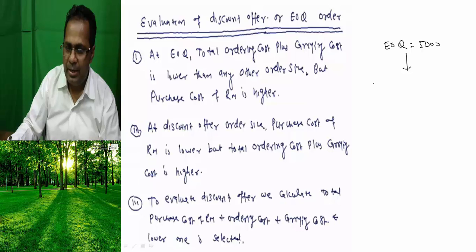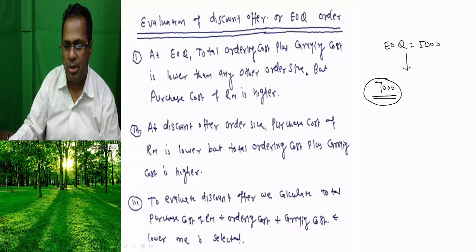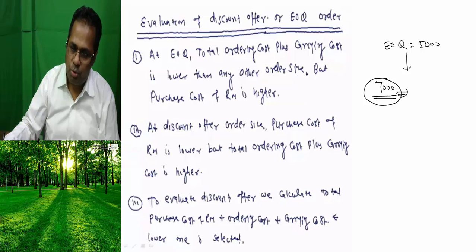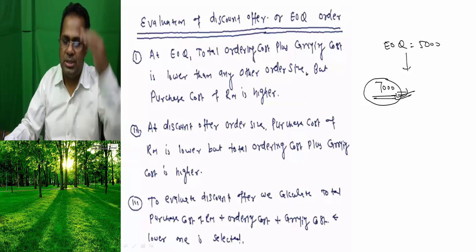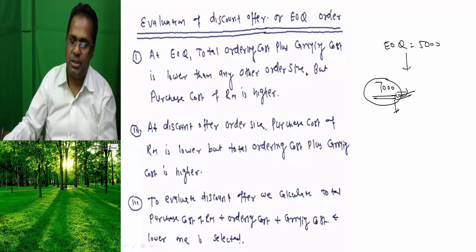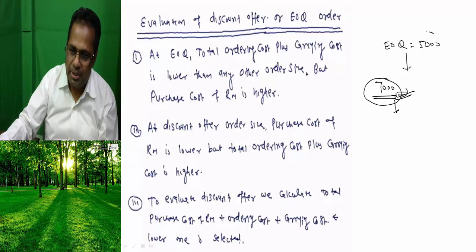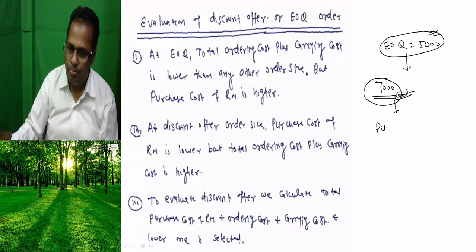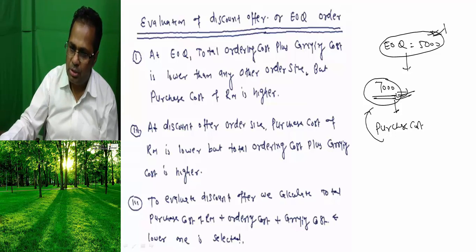But the supplier is going to offer you a discount on the purchase price in purchasing the raw material. Here on purchase orders of 7,000. Now the question is whether it is better to purchase 7,000 and avail the discount offer, or it is better to purchase 5,000 using EOQ. In this case, we have to calculate purchase cost, because here we will purchase with the discount, and here we purchase without discount. The purchase cost here will be higher.